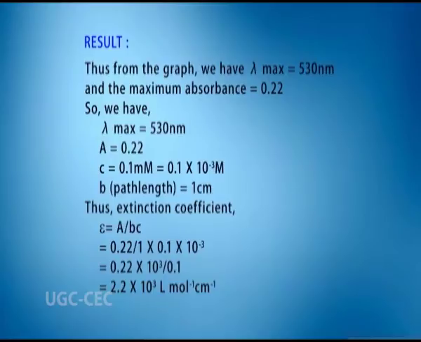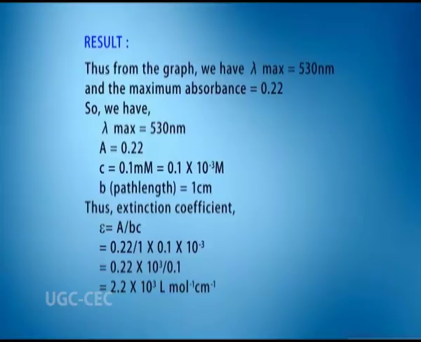equal to 0.22. So, we have lambda max is 530 nanometer, absorbance is 0.22, C or concentration is equal to 0.1 millimolar, which is equal to 0.1 into 10 to the power minus 3 molar. B, path length is equal to 1 centimeter.